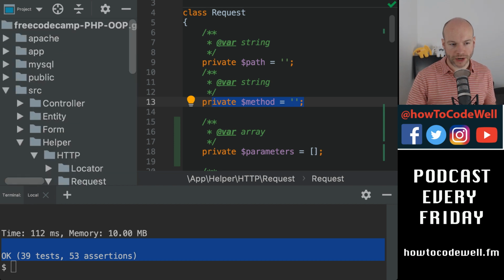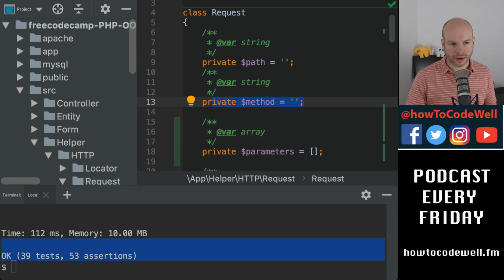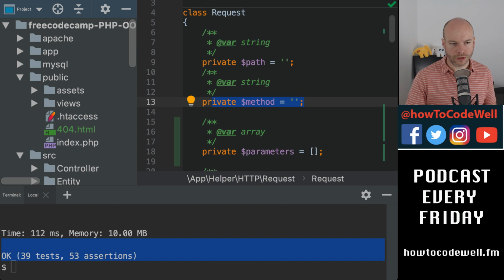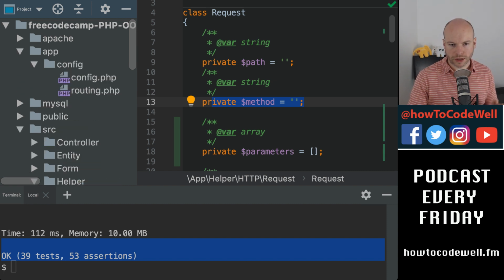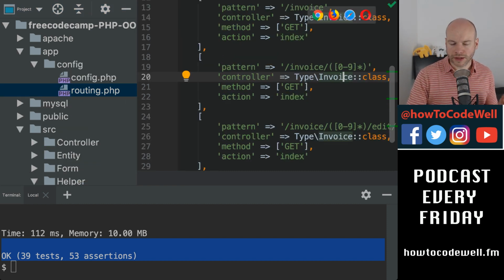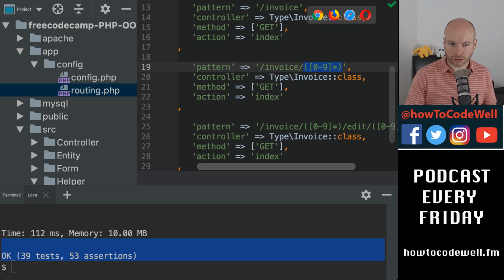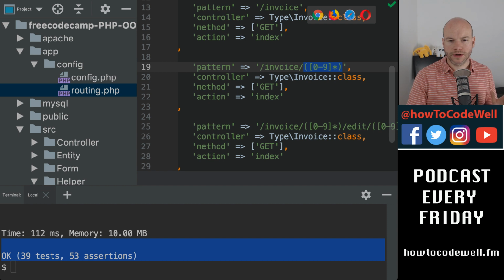I don't know at this point what these are. If I just demonstrate, if I go to the public, and then no, it's not. Sorry, it's in here in the routing. So we're saying here that this needs to be 0 to 9, but we don't know whether or not 0 is a Boolean being false, 1 is true, or whether it's all the way up to 9. There's no knowledge of what that value actually represents. In this case, it's going to be the ID of the invoice, sure, but it could be anything, right? It could be any kind of number.